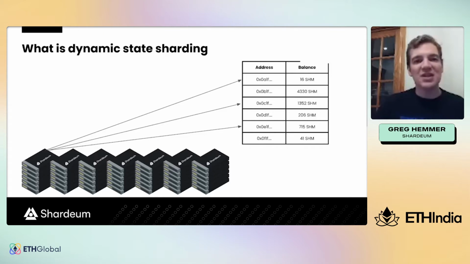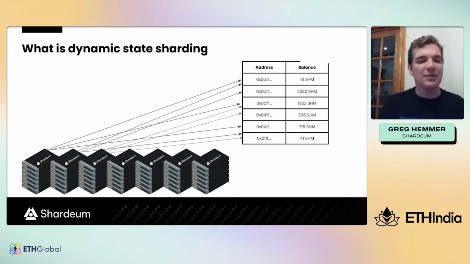as I've mentioned, each validator covers a unique range of addresses and only needs to execute the transactions for the addresses it's assigned to and store the state for those addresses. And so here in this oversimplified diagram, you can see rather than every validator doing all of the work, you can complete work in parallel.